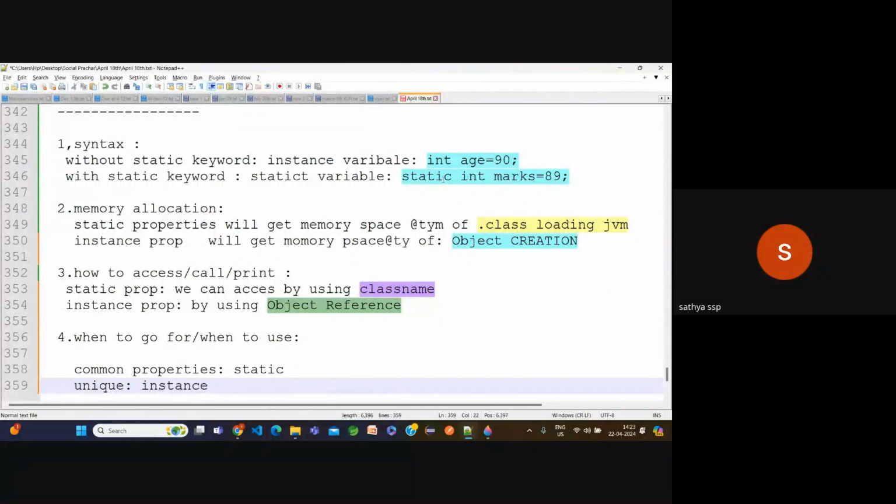Now simply here, first we are creating. Okay, now these variables will get the memory spaces, then I access them. Now when will we go for static and when will we go for instance? Based on the common, we'll go for static. Okay, if it is unique, we'll go for instance. Okay, observe carefully here.